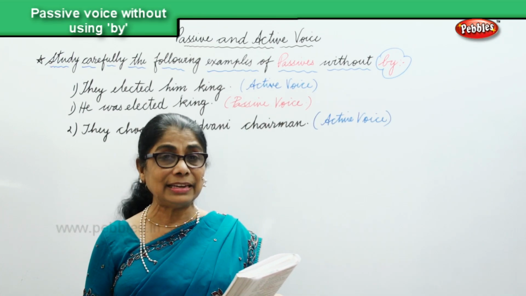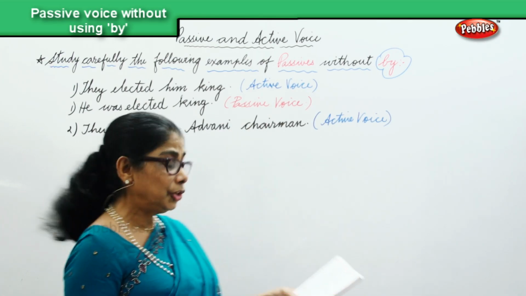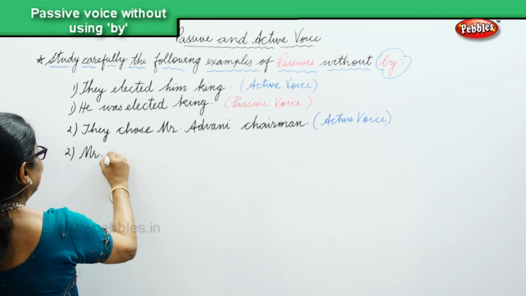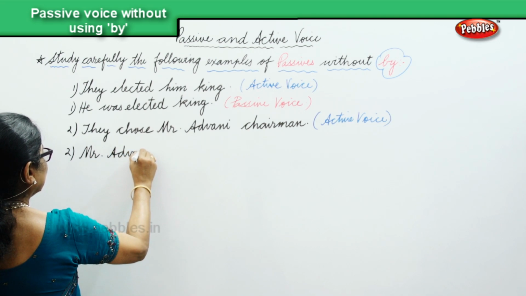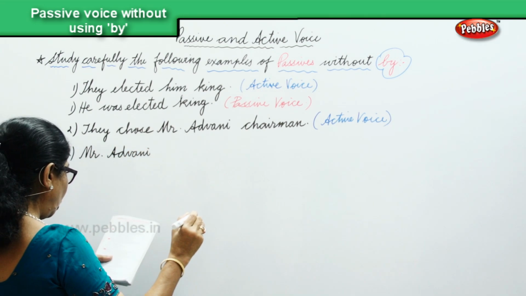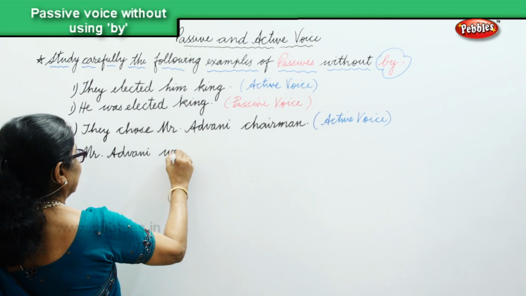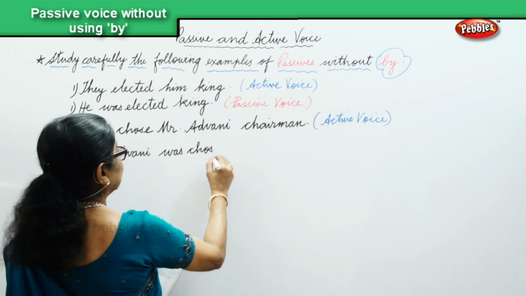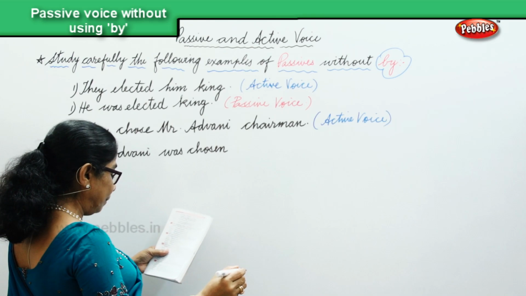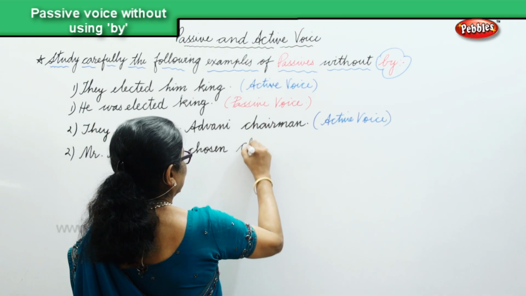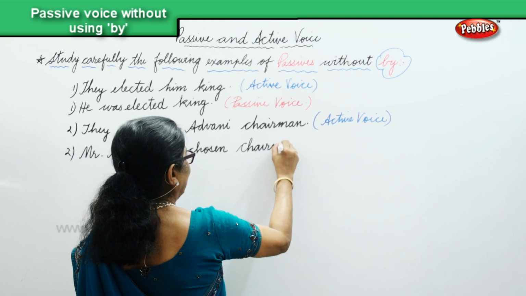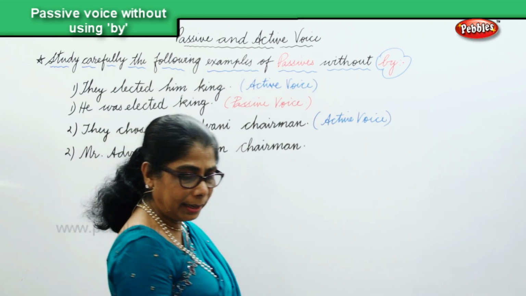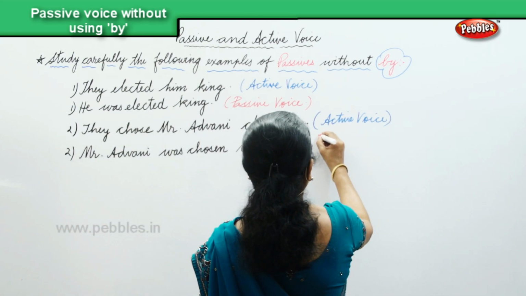Now, let's change into passive without using by. Okay? Mr. Advani was chosen chairman. Mr. Advani was chosen chairman. And that's a passive voice without using by. Okay? That is passive voice.